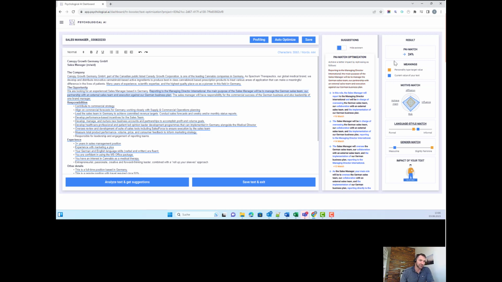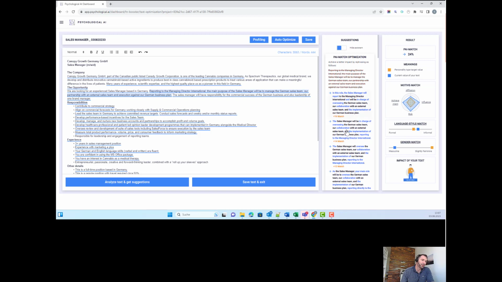So what you see here is the result of your actual job ad. It's a 24% match. The ideal job ad would have 100%, and you see on the different characteristics where your job ad is right now compared to the target value, so to the target audience that you'd like to address. And you see, for example, that you have too much achievement speech, too much risk orientation and too much influence in the language. You have a masculine tonality, and then you can go and click through the ideas here.